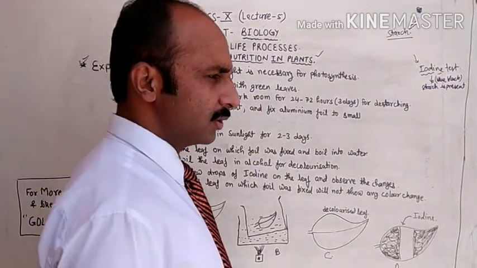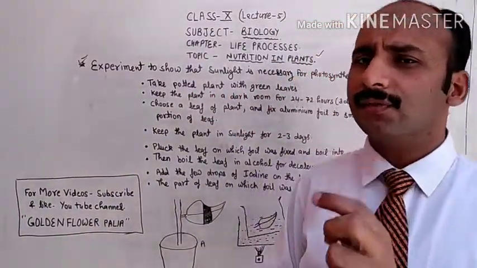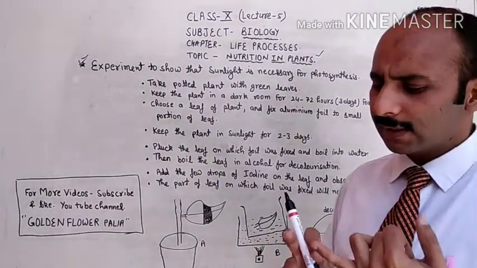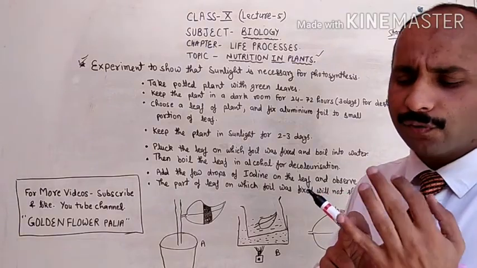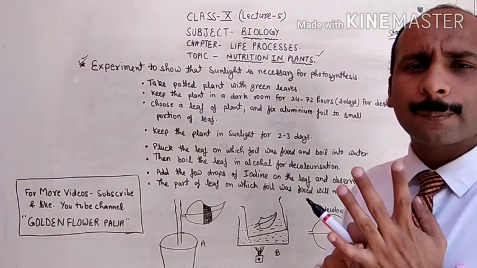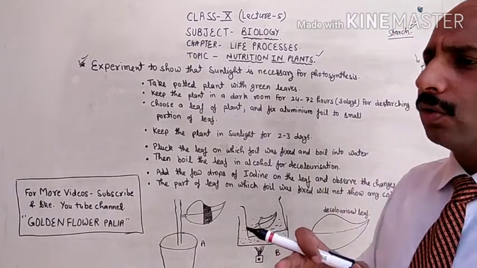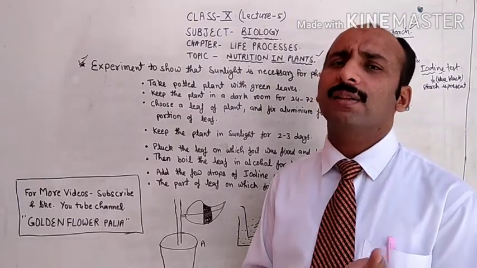In the last video we discussed that the conditions necessary for photosynthesis are four. The first is carbon dioxide, the second is the presence of water, the third is chlorophyll, and the fourth is sunlight. In science we can't say anything without giving proof.